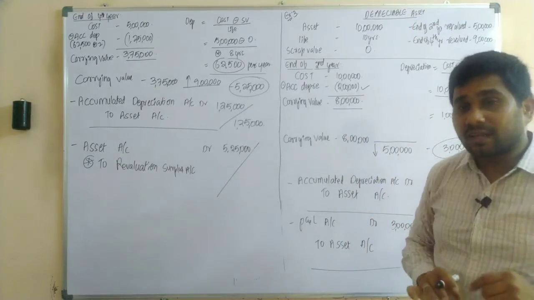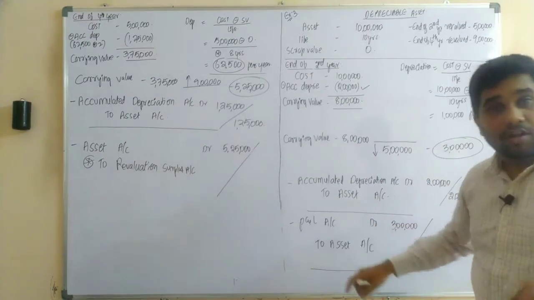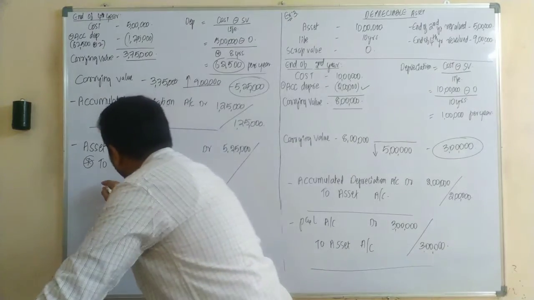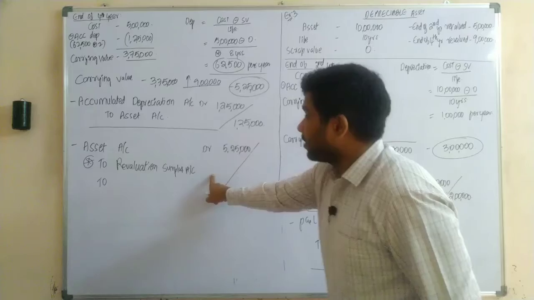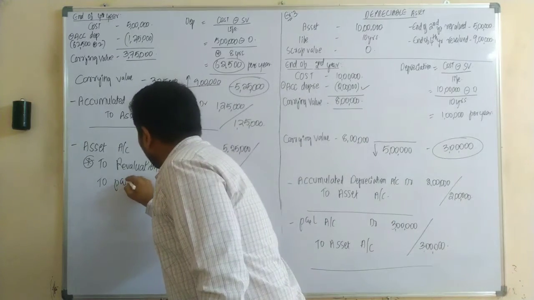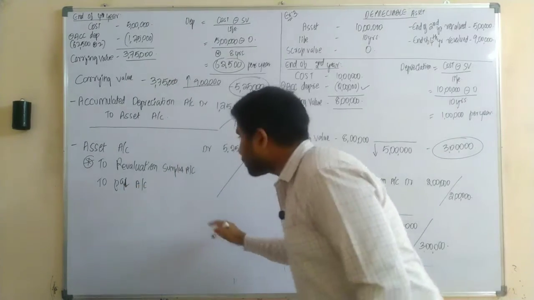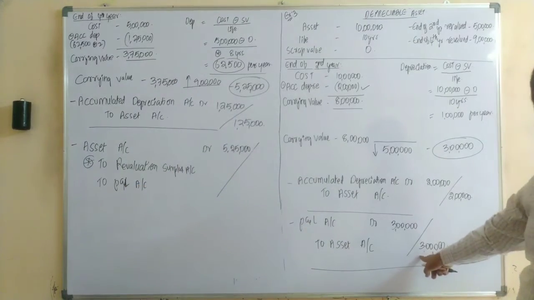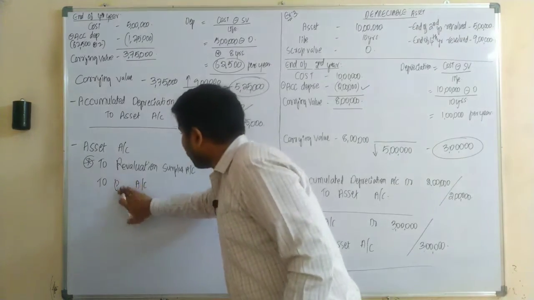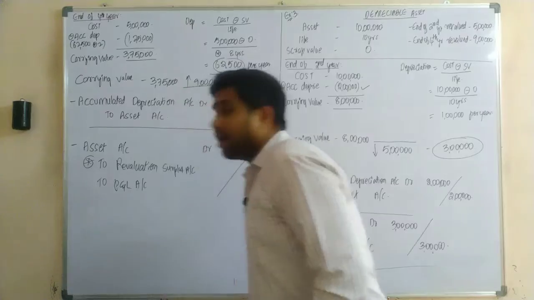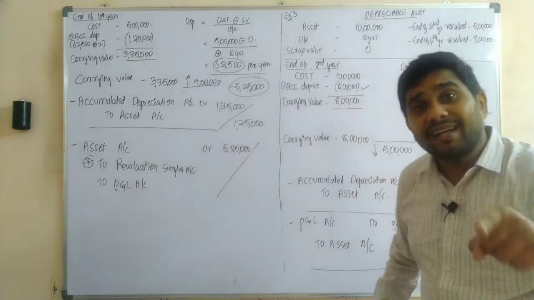Yes or no? So that is the reason. First of all, you are supposed to cancel your loss. Yes or no? So now, only the difference amount would be transferred to your revaluation surplus. So how much was there in our P&L account, sir? Upon revaluation loss, how much? 3 lakh rupees. So after cancelling your loss, only the difference amount would be treated as the net gain.